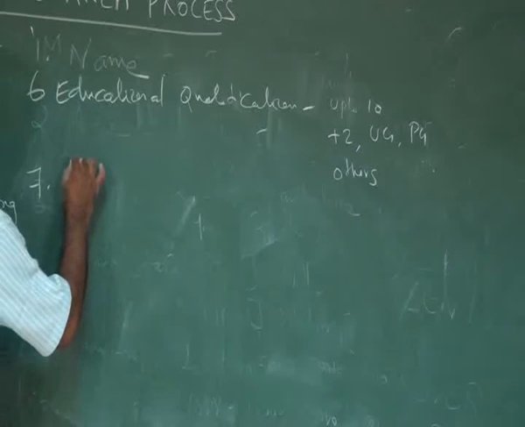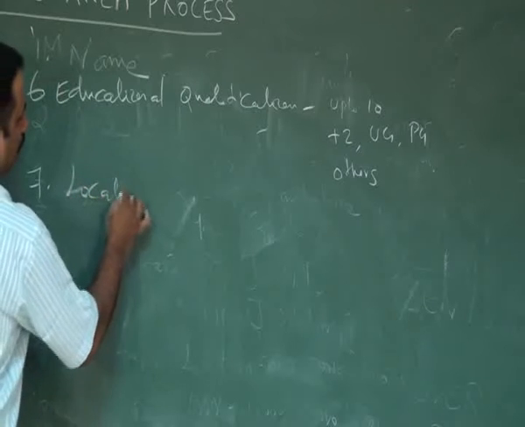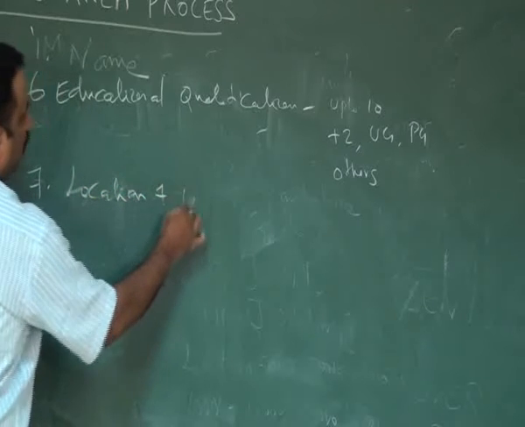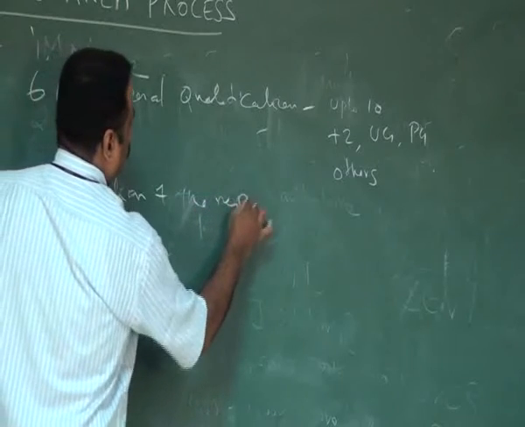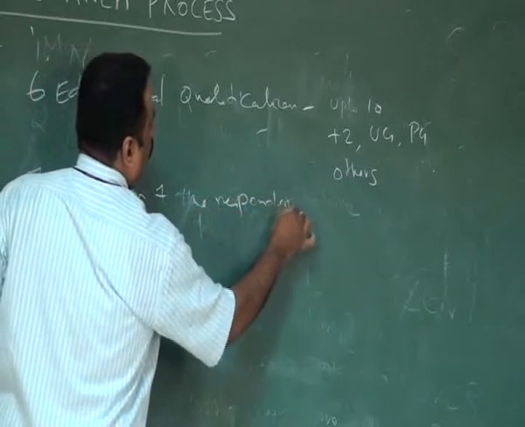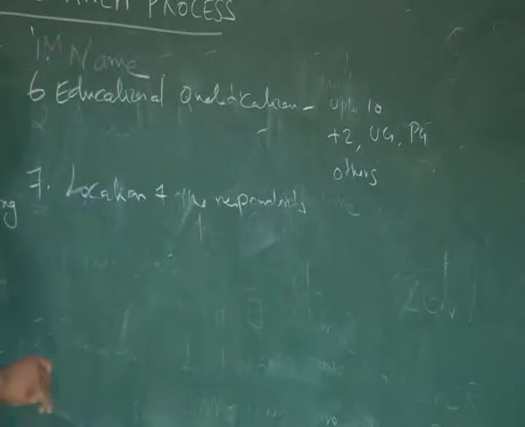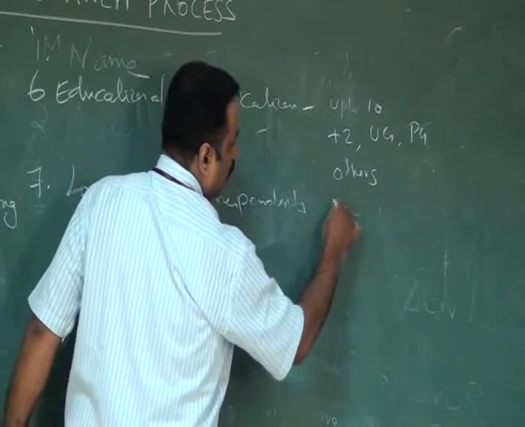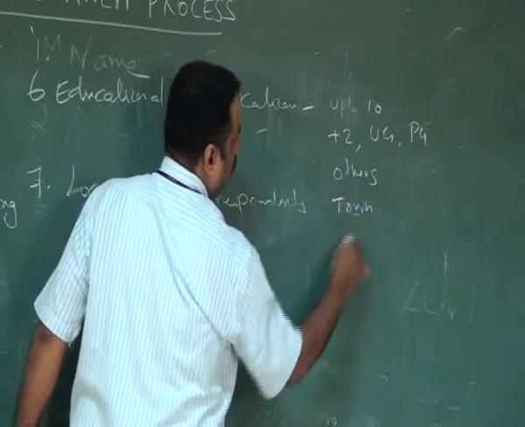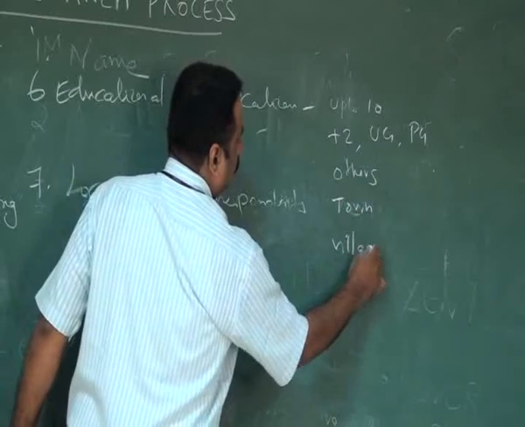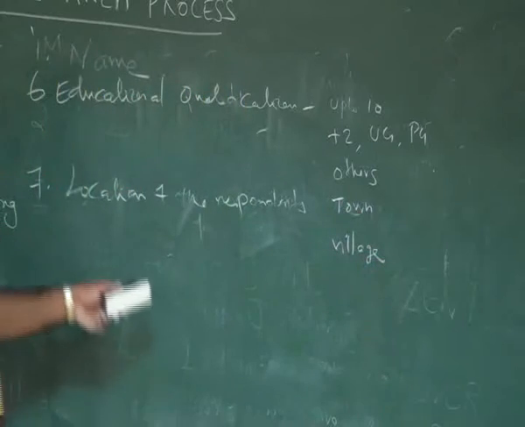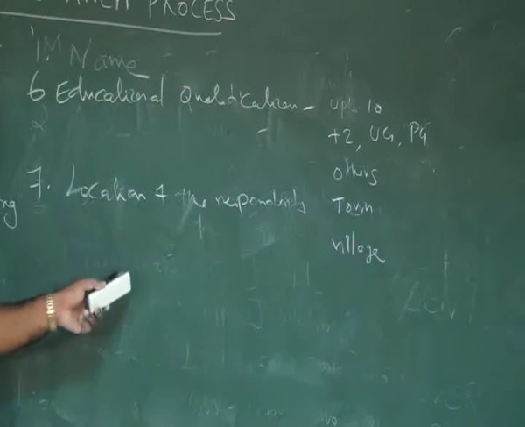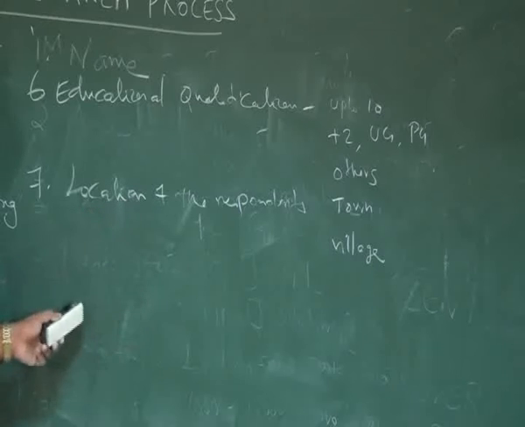Then you can identify the address or the location of the respondent. Normally you can collect it from the name and address, or you can specifically check the location of the respondents, in town or village. Sometimes you can cross check whether they belong to urban area, rural area or semi-urban area.